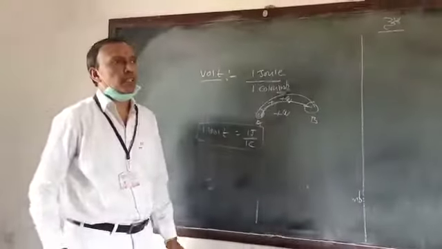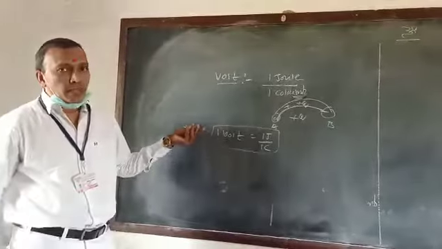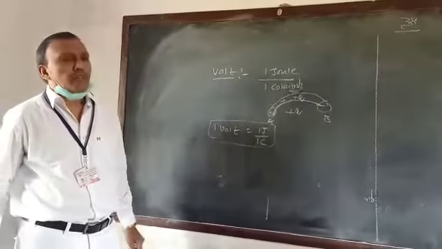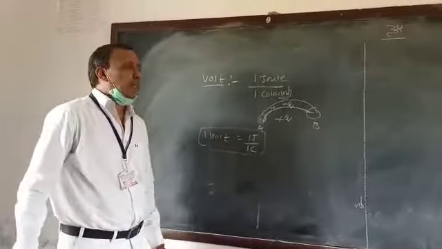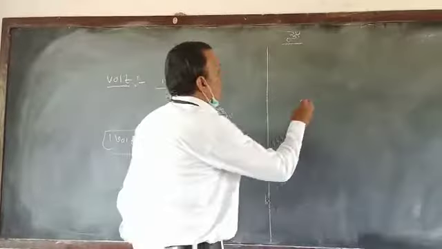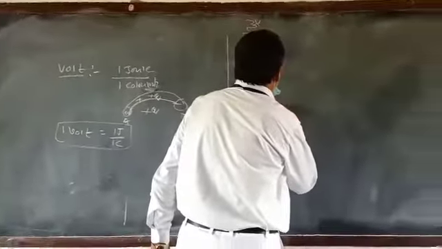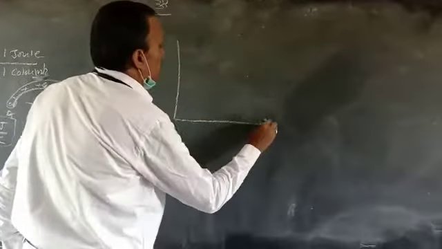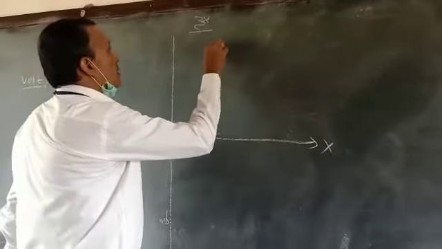Previously I discussed current I, now I discussed volt V. If you draw the graph between current and volt, see here, with appropriate values. This is the x-axis, this is the y-axis.